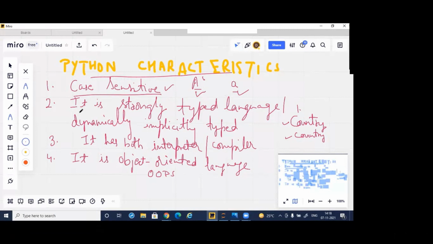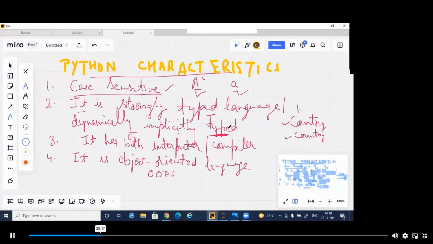Second, Python is strongly typed, dynamically, implicitly typed. Let's understand what this strongly typed, dynamically, implicitly typed means. There were many earlier languages, such as C, C++, Java, Perl, and many more before Python.